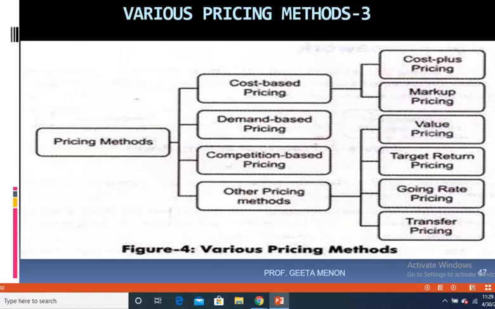Now let me discuss with you about absorption pricing. What is absorption pricing? The word itself conveys a lot of meaning. Absorption means taking in all the cost. So let us understand it a little better. Absorption pricing is a method of pricing under which the price of a product includes all variable cost as well as a proportion of fixed cost. So whenever you're pricing the product, if you're including all variable cost and a certain percentage of the fixed cost, then we call this absorption pricing.